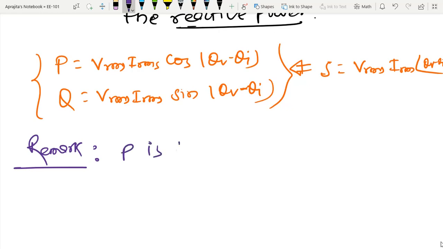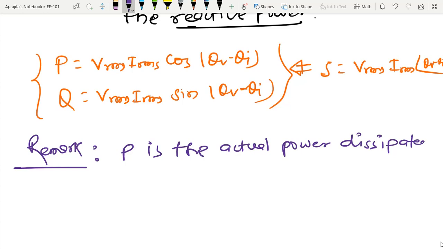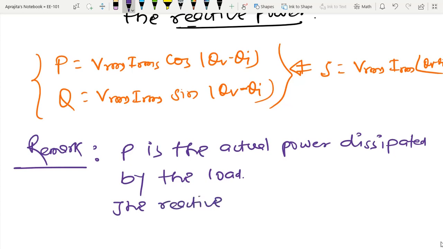P is the actual power dissipated by the load, and interpretation of the another part that is called the reactive power. So reactive power Q